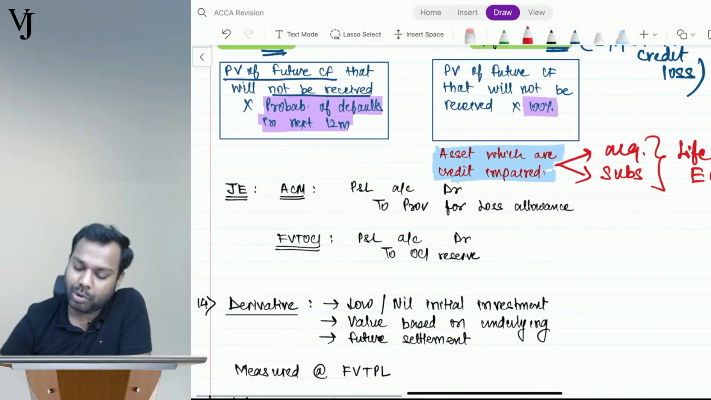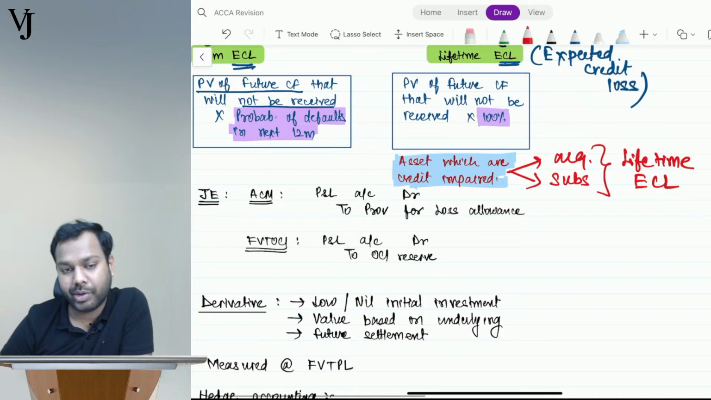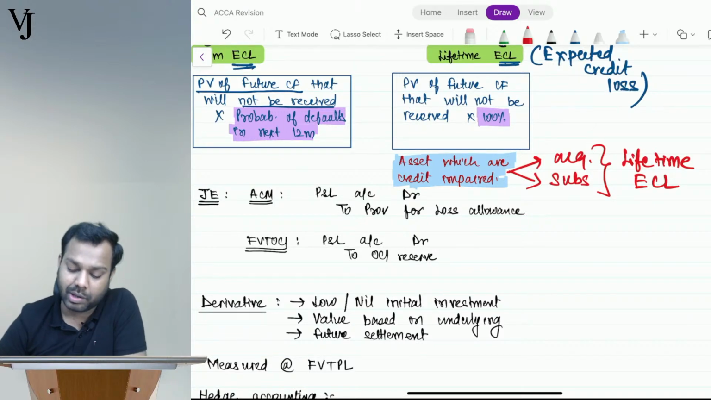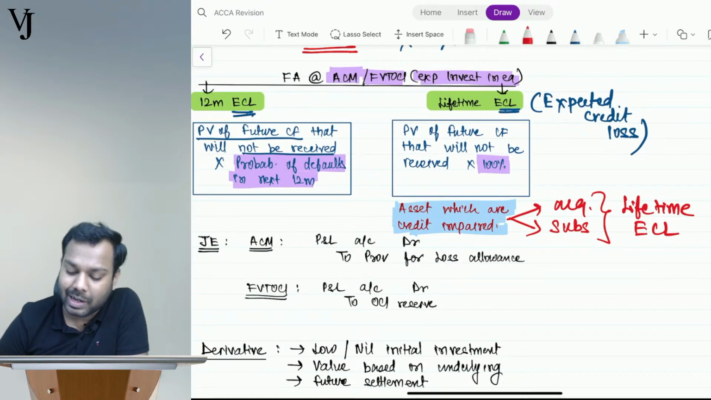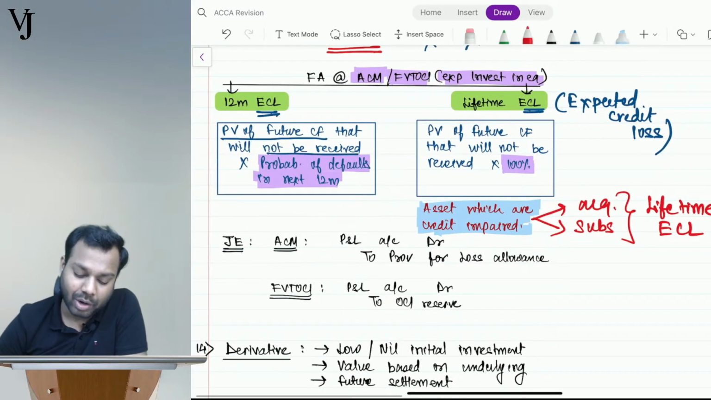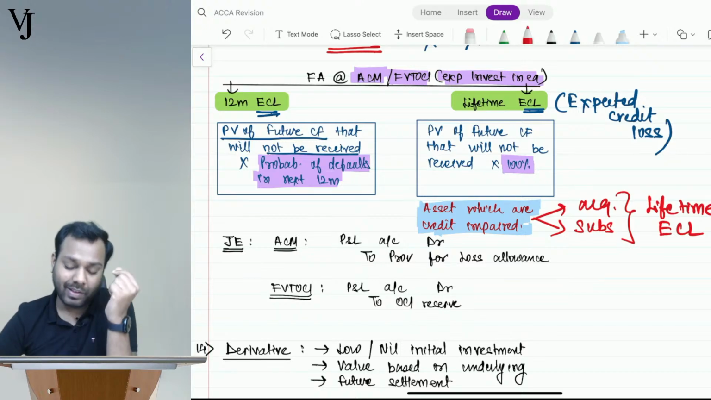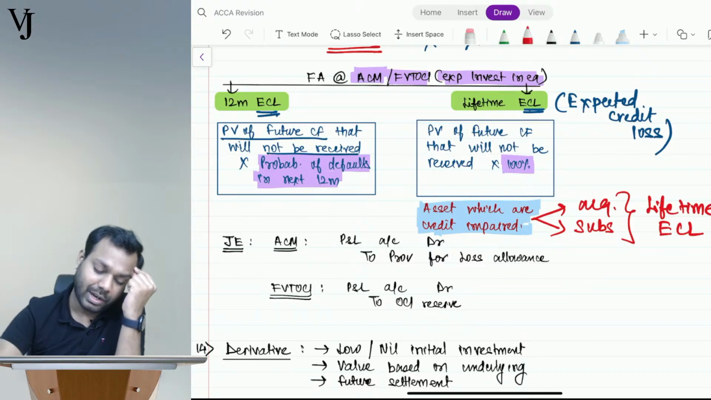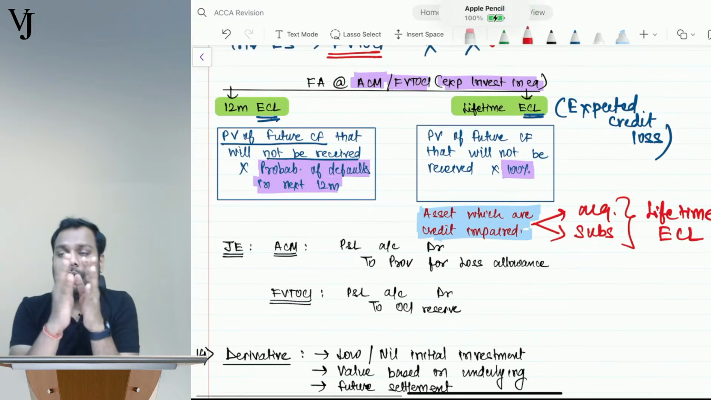Both are provision itself, Nutan. Whether this or this, both of them are provision. But yes, the case is very severe in the case of lifetime ECL, and the case is not as severe here.